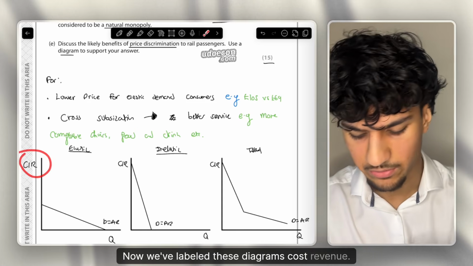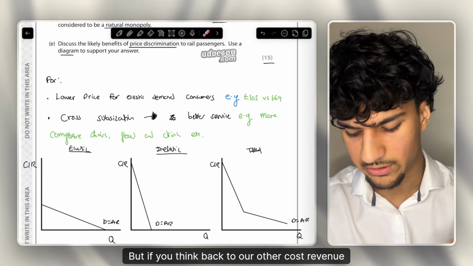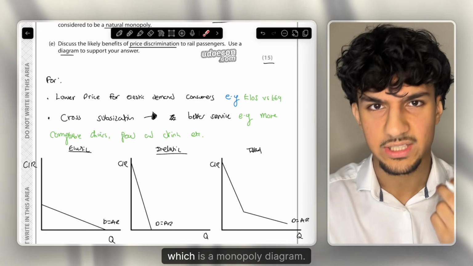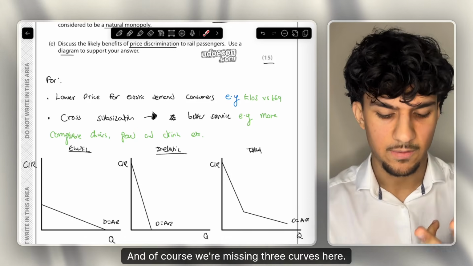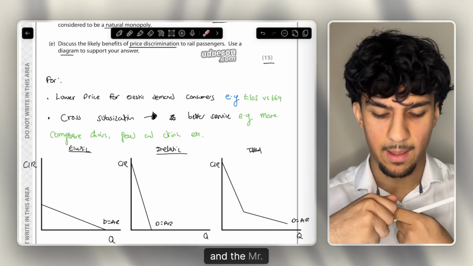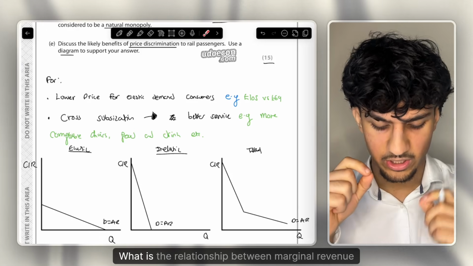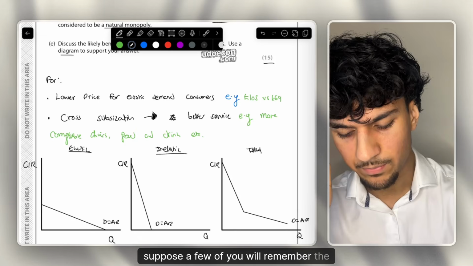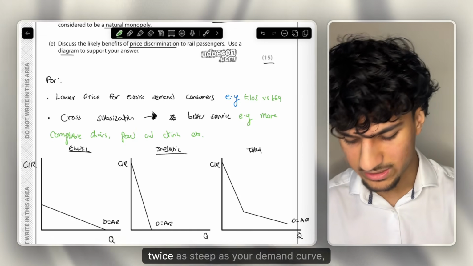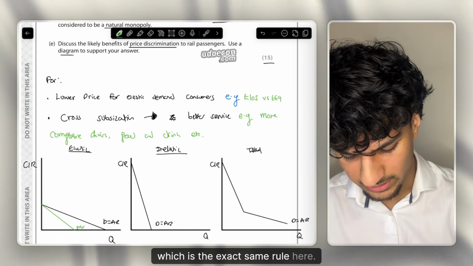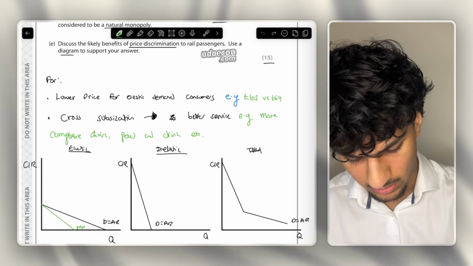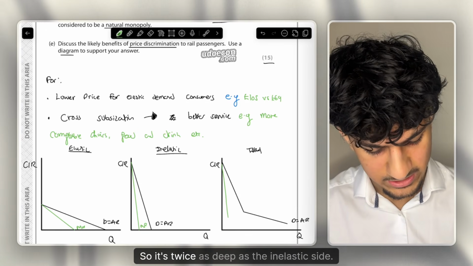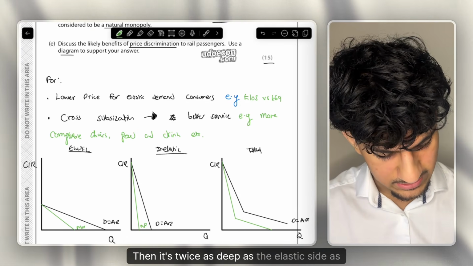Now, we've labelled these diagrams cost / revenue, but if we think back to our other cost / revenue diagrams, what other curves did they have? Let's just think about, for example, the classic cost / revenue diagram, which is a monopoly diagram. And of course, we're missing 3 curves here, which is the MC, the AC, and the MR. Let's get started with MR. What is the relationship between marginal revenue and the demand curve? Of course, if a few of you will remember, the relationship is that your MR is twice as steep as your demand curve, which is the exact same rule here. So let's get that labelled on. So it's twice as steep in all these diagrams. So something like that. And then for the last one, it's exactly the same. So it's twice as steep as the inelastic side, then it's twice as steep as the elastic side as well.